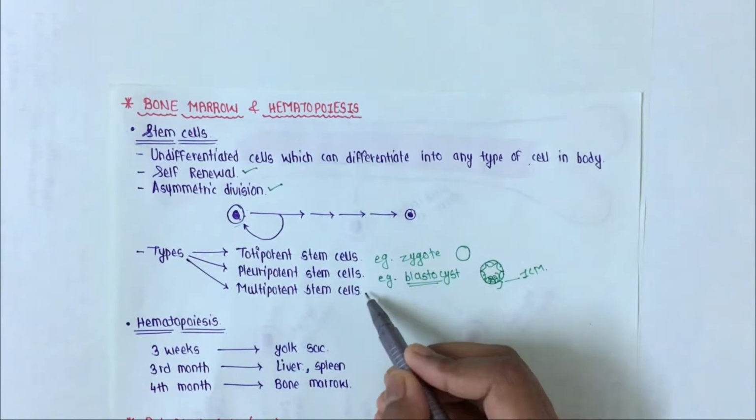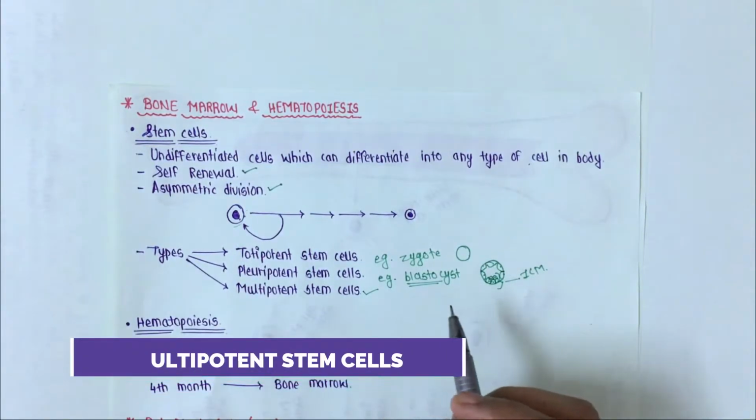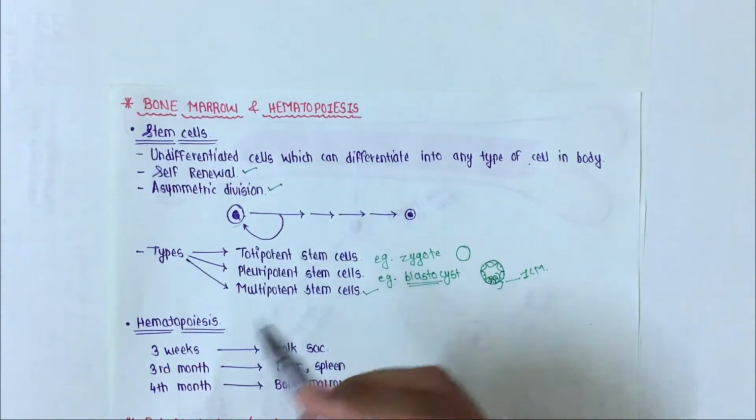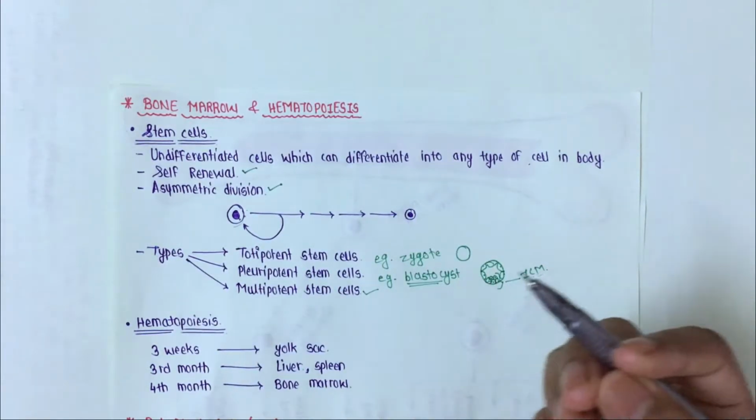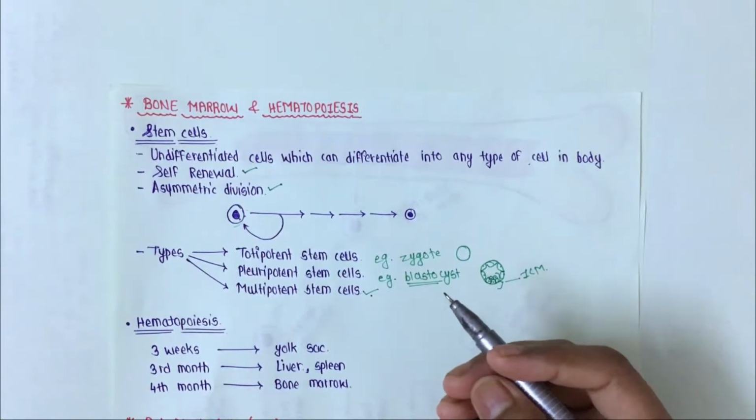So now we'll see what are multipotent stem cells. Multipotent stem cells are specialized cells which will give rise to a specific cell type, and these are called multipotent stem cells. Okay, and these are found in many organs.